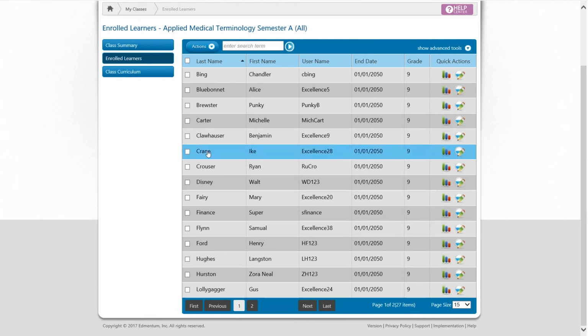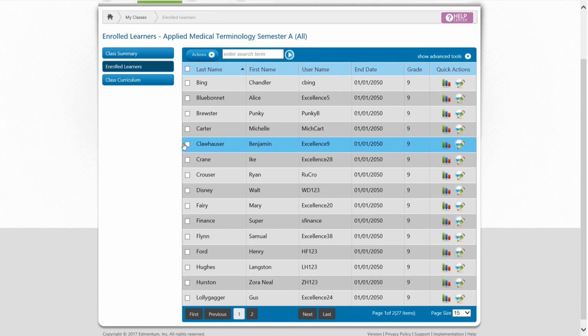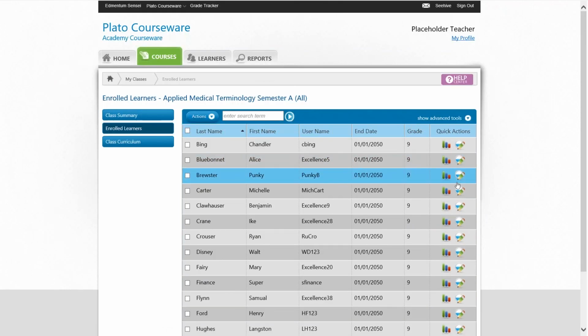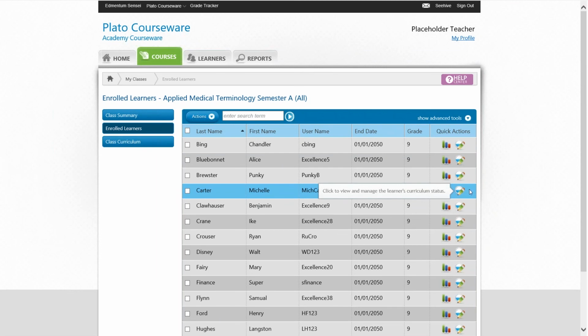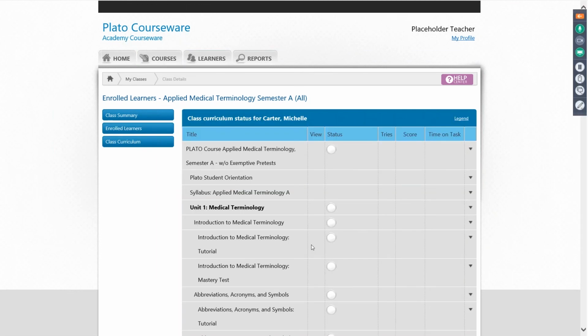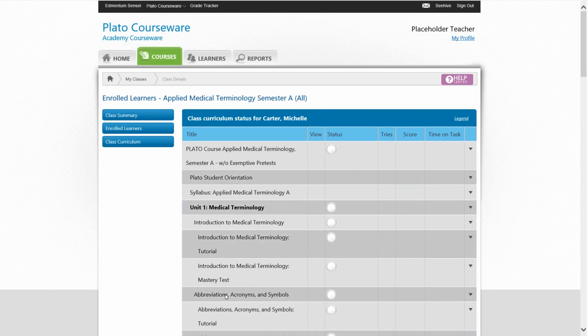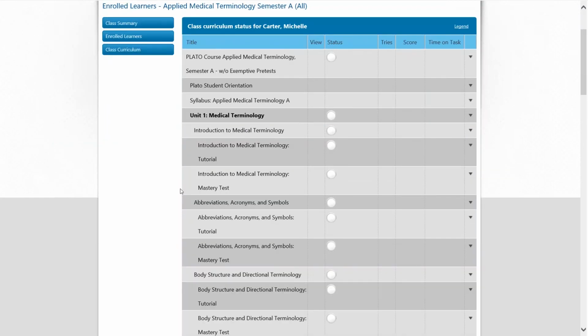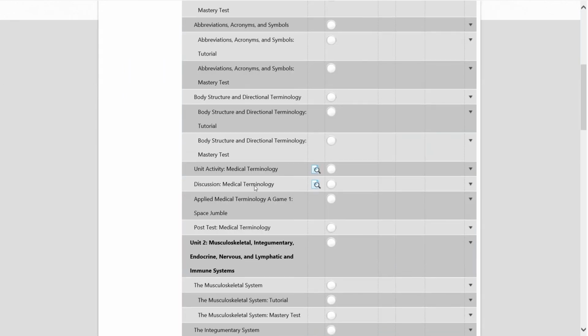Okay, I can also, from the edit student status, click on this student, and if the student had completed a test, so this would be a mastery test, a post-test, end of semester test, I would be able to view that test showing it would be this little magnifying glass with paper.